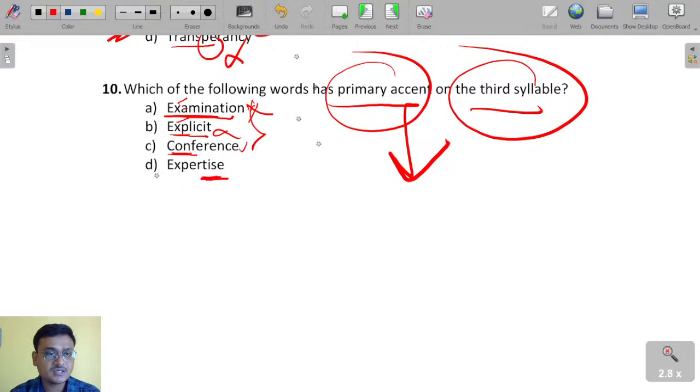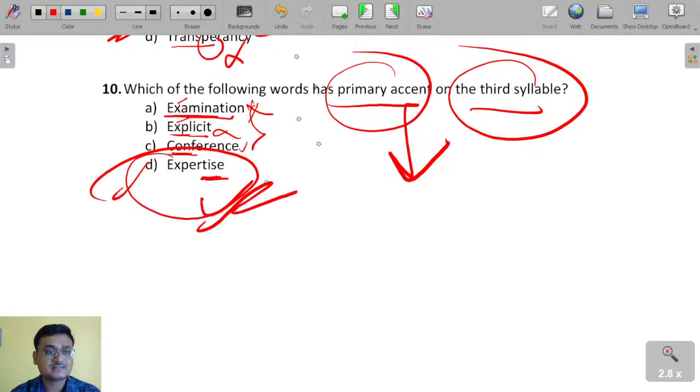So what happens in the third syllable? The primary accent is coming there. That's why here expertise is the right answer. The following word has primary accent on the third syllable, that is, expertise is the right answer.